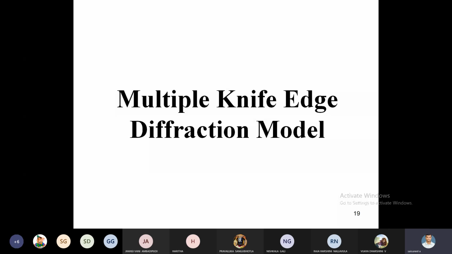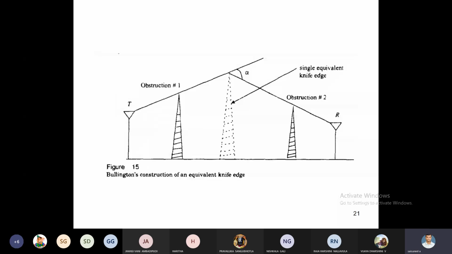Bullington says first we have to calculate the height of obstacle 1 and the height of obstacle 2. We have to take the mean value and draw a single knife edge between obstacle 1 and obstacle 2.